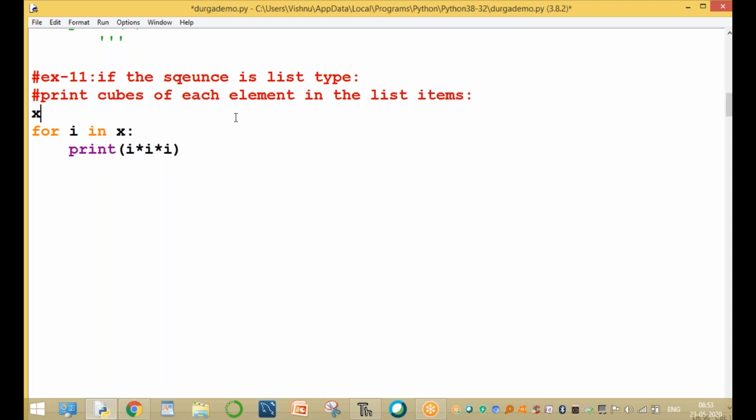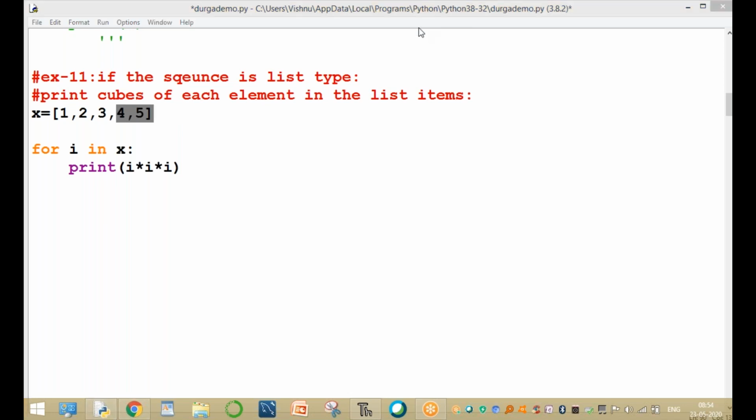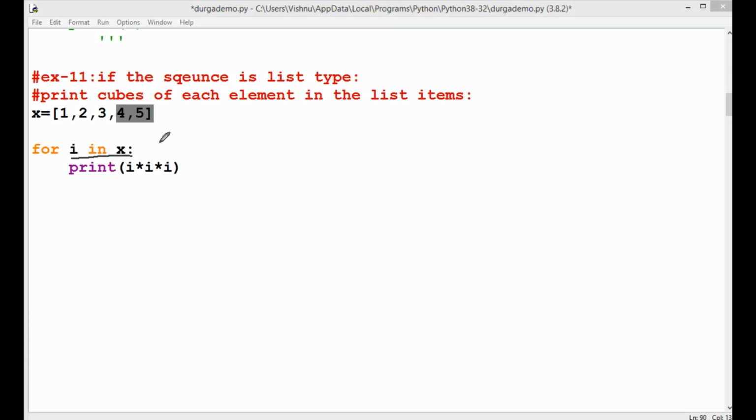Now the list is 1, 2, 3, 4, 5. Here we print only the cubes: 1 cube, 2 cube, 3 cube, 4 cube, and 5 cube. That is 1 to the power of 3, 2 to the power of 3, 3 to the power of 3, 4 cube, and 5 cube. Now the values of x are 1, 2, 3, 4, and 5.